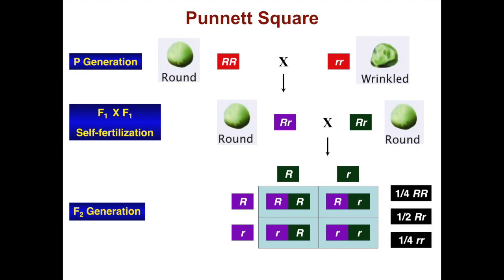So we get 1/4 are round, round, 1/2 are round, wrinkled, and 1/4 are wrinkled, wrinkled. So genotypically, we have a 1 to 2 to 1 ratio. Phenotypically, of course, we have a 3 to 1 ratio: 3 round-seeded plants to 1 wrinkled-seeded plant.